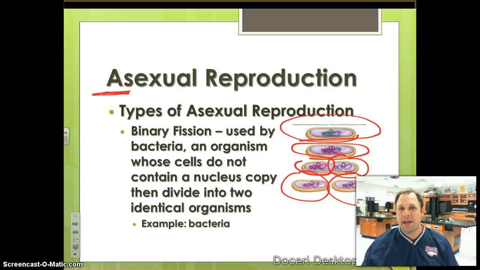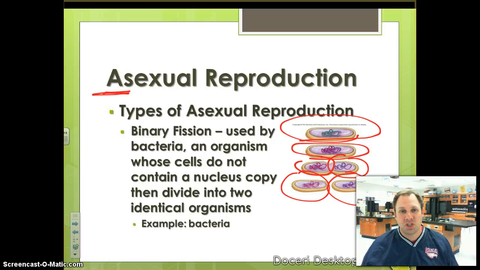I mean, it would just be as if you underwent asexual reproduction and you had a child, you had a baby, they would look identical to you. They would look exactly like your twin, except it would be your offspring. It would be your son or your daughter. Okay, that's what asexual reproduction is.